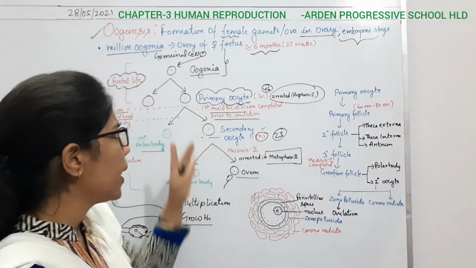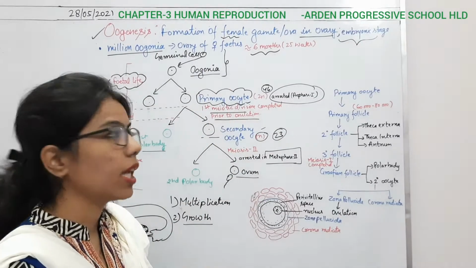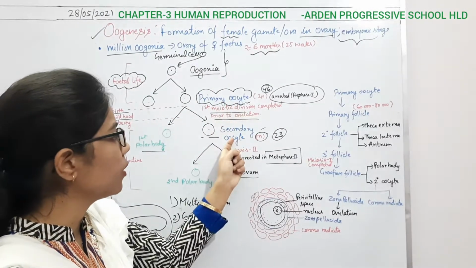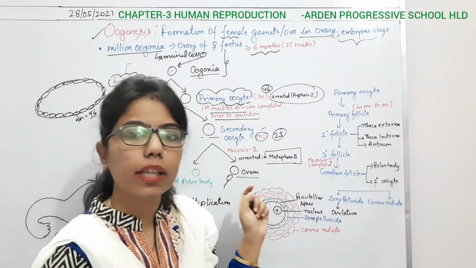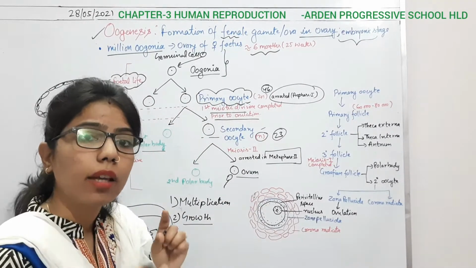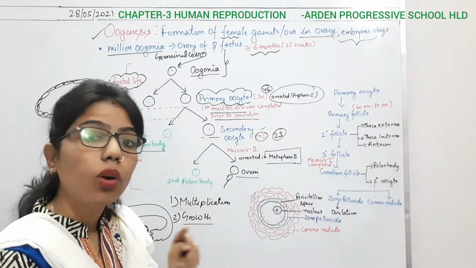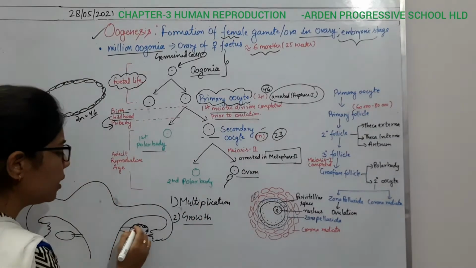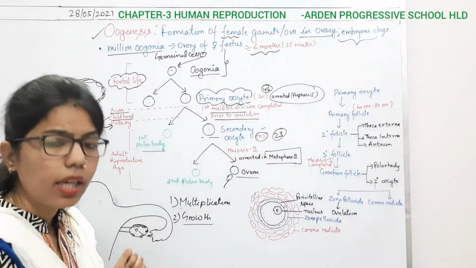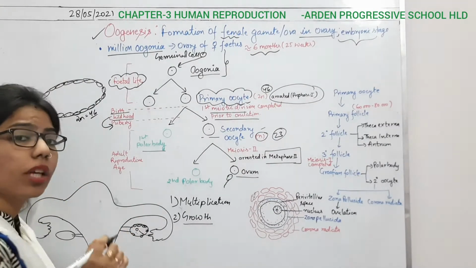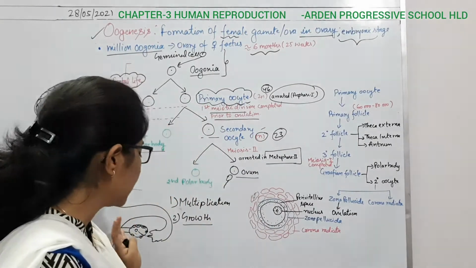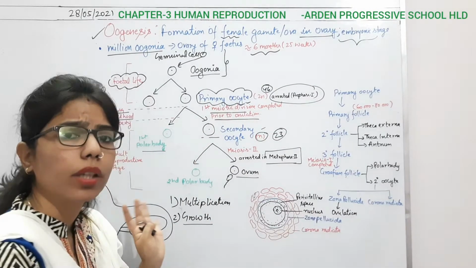Now everything which you are seeing here, it is happening starting from where? Oogonia, then the primary oocyte, then secondary oocyte, and then finally we are getting the ovum. But in between, several more steps take place inside it. What are they? We know that the ovary is made up of different types of cells, and different cells are present, which we call the follicular cells. So it is forming so many follicles during that phase.